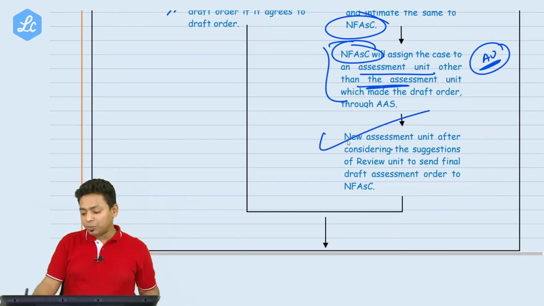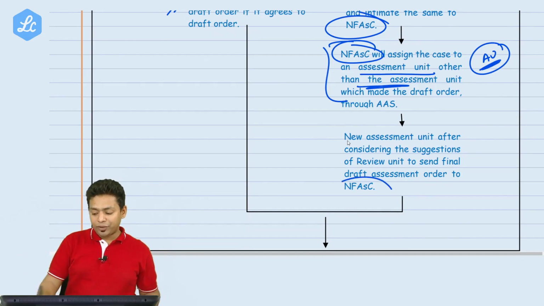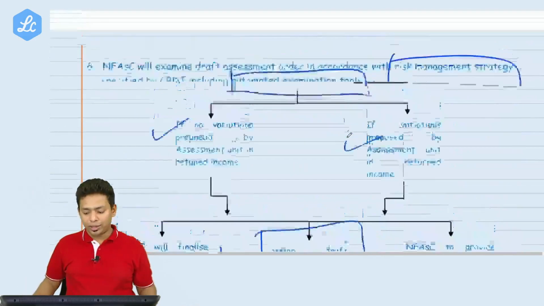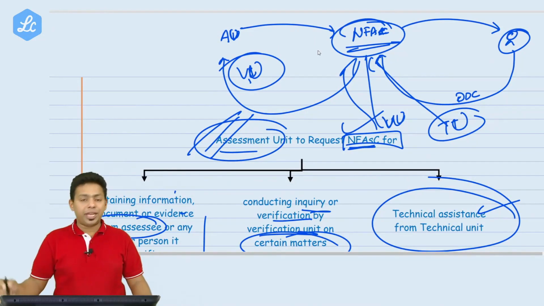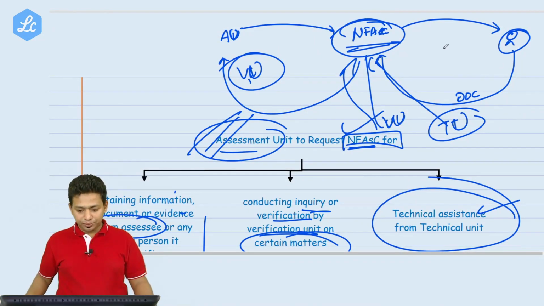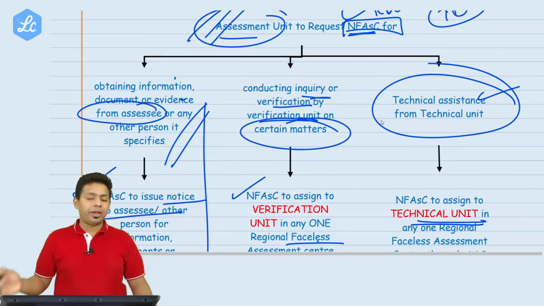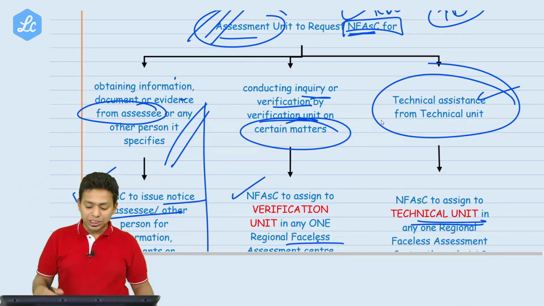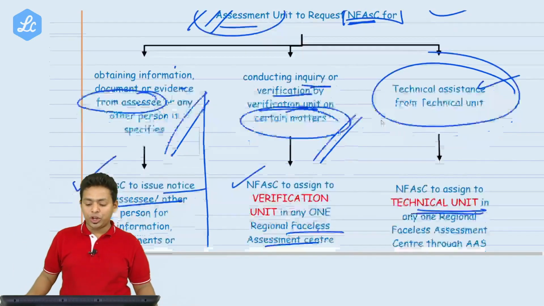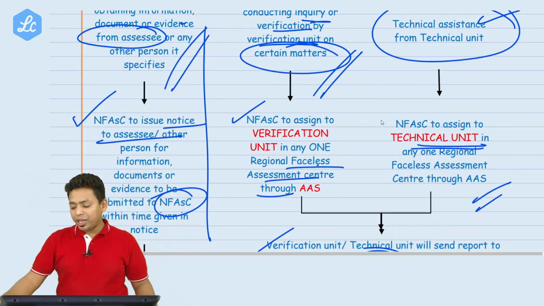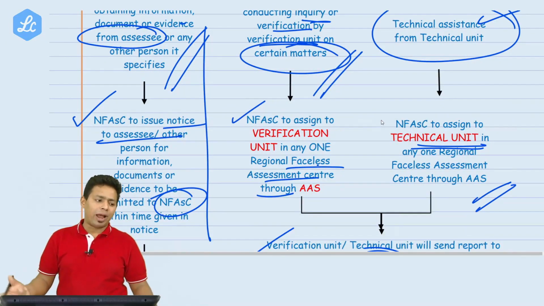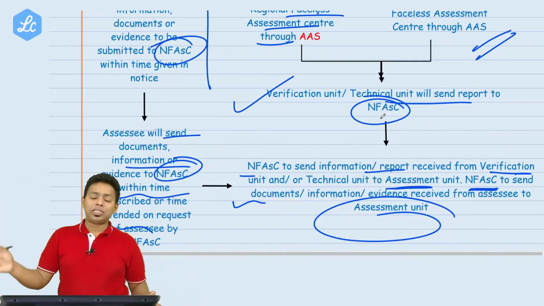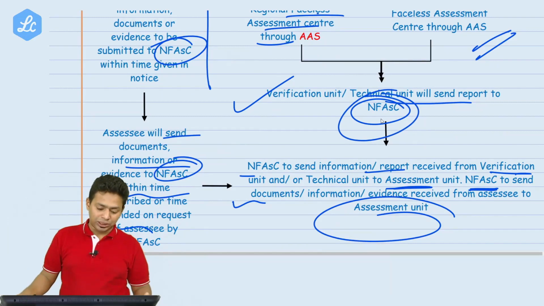Now the new assessment order will be submitted to the NFSC. Please digest whatever I have said till now. Please try to remember it. The assessment unit will request NFSC for additional information. NFSC will send that request to the assessee. Whatever documents are given by the assessee, if it is required to be verified, the verification unit will verify it. If they require assistance from the technical unit for valuation and all, they will take that assistance from the technical unit. All these people will submit the reply to the National Faceless Assessment Center.